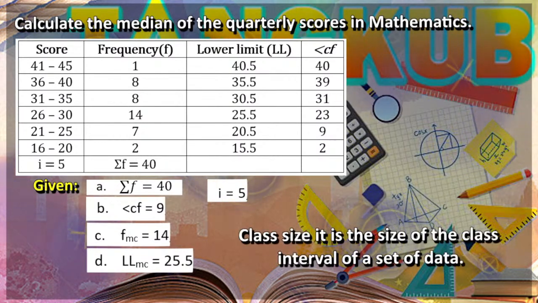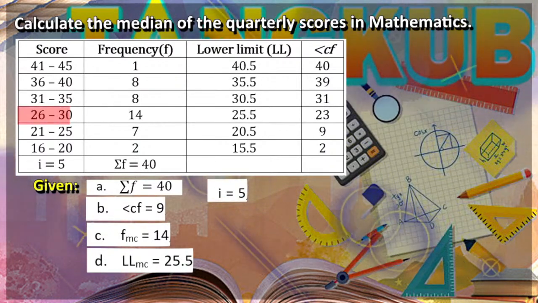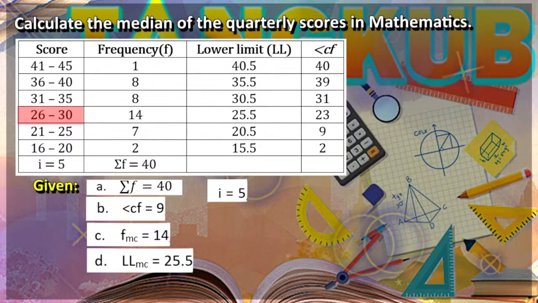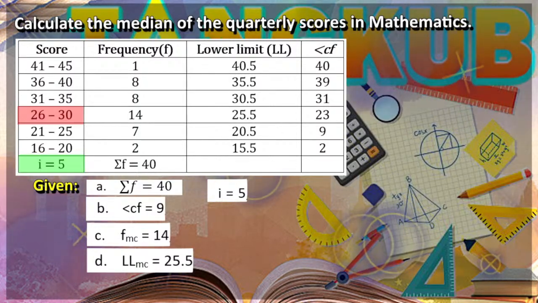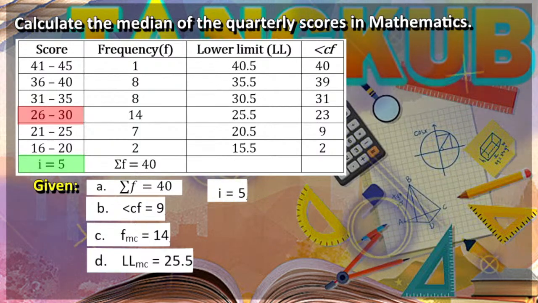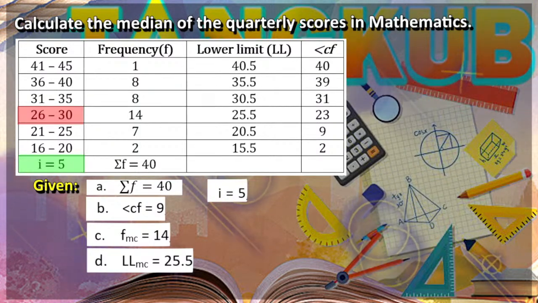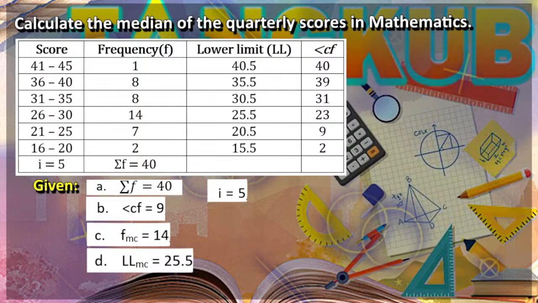When we say class size, it is the size of the class interval of a set of data. Example, in the class interval 26 to 30, there are 5 terms. Thus, the class size is 5. That is done by counting the numbers from 26 to 30. So, let's solve for the median. Using the formula we now have,